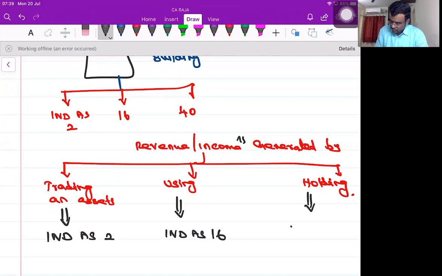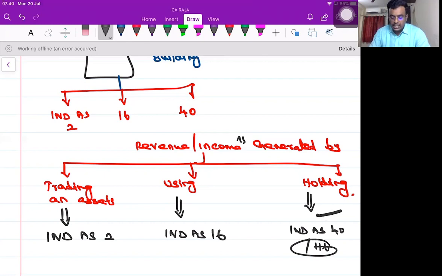In Ind AS 40, investment property. Ind AS 40 or Ind AS 116, lease also. Lease is a common standard. We will be linking Ind AS 40 and Ind AS 116 lease together. That's a different area. For the time being, you can keep this as 40.